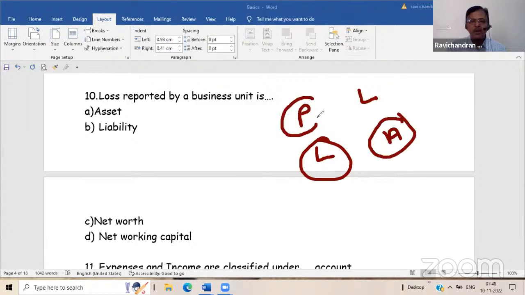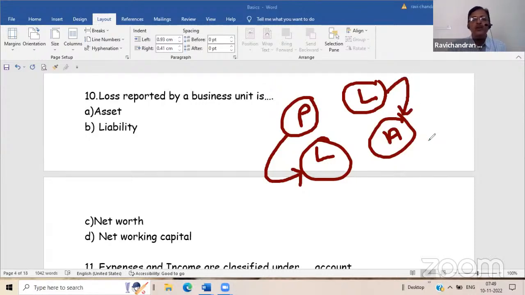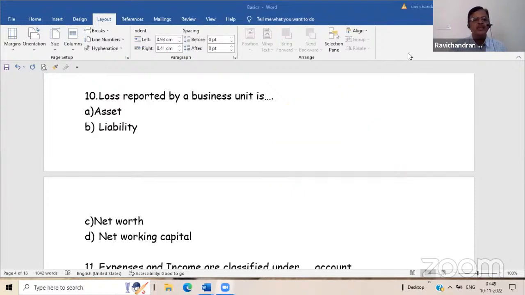If the business makes profit, the business is liable to hand over this amount to the owner. Is it not? In that way, it is a liability. And loss means the business has ended up with loss. This loss has to be made good by the owner. The owner has to give this money back to the business in order to run the business further. So in that sense, the money receivable from the owner is known as an asset. So loss is an asset and profit is a liability.